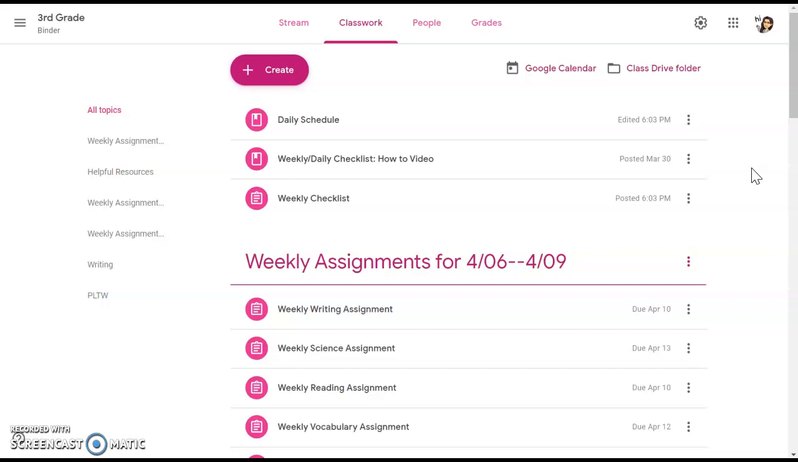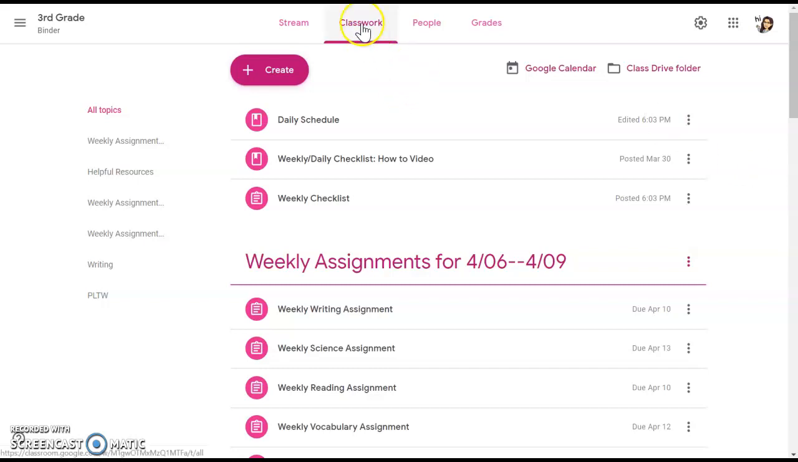Couple announcements quickly. 4-day week, no school on Friday. So if you notice on our daily schedule, Friday is crossed off because there's no school. So there'll be no expectations for you to do any sort of schoolwork on Friday or on Monday. So let's work hard this week and then have a nice long weekend to enjoy with some time off of school.